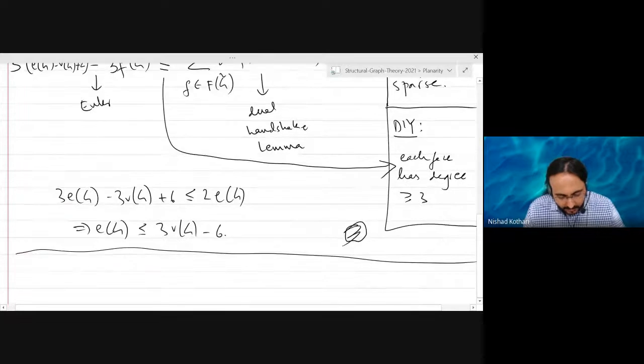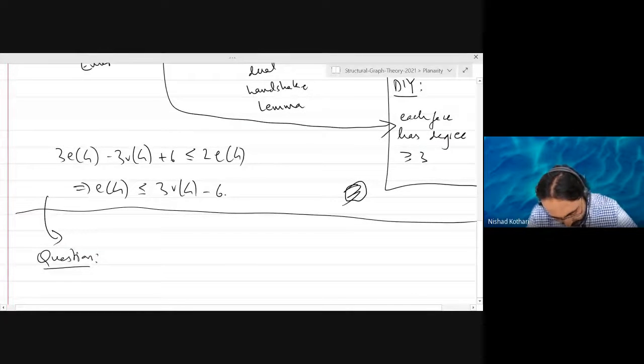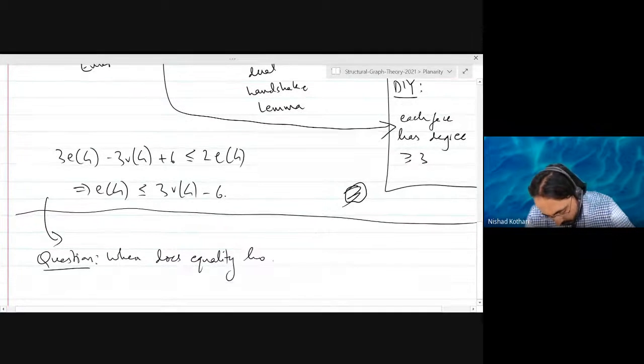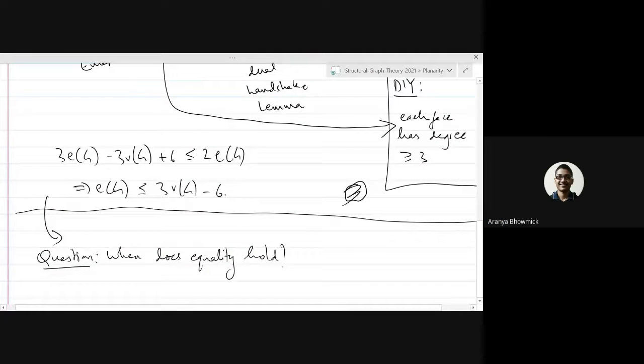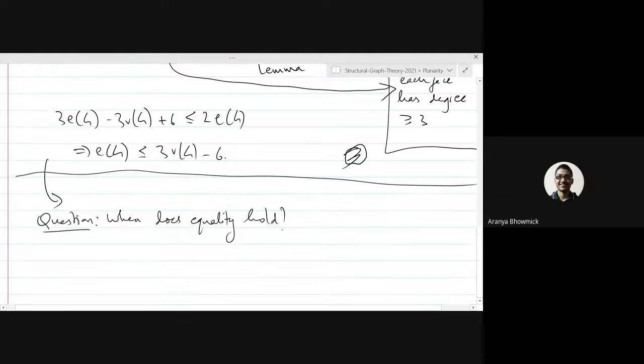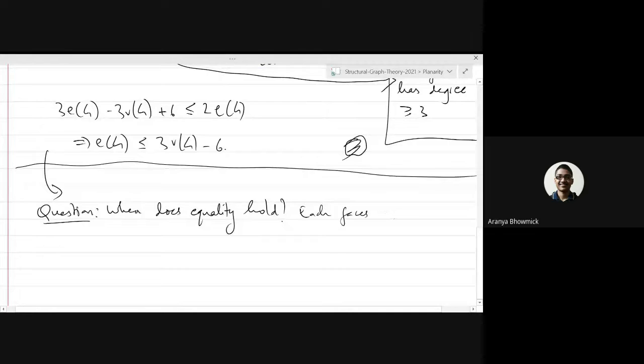And when will equality hold? So that's my next question. When does equality hold? If every face is a triangle, right? Every face has degree 3. Exactly. Everywhere degree 3. And each face has degree 3. That is clear from the way we derive the bound.